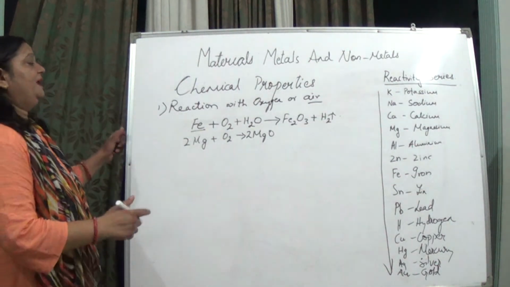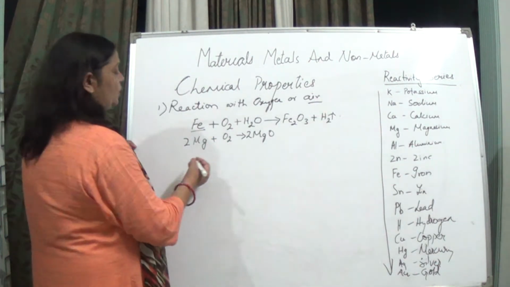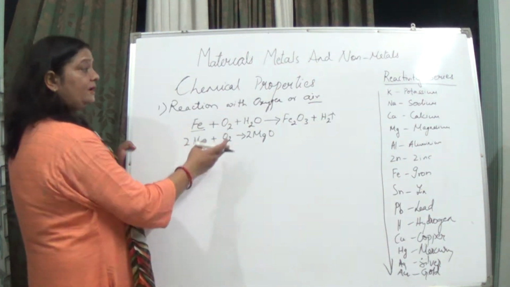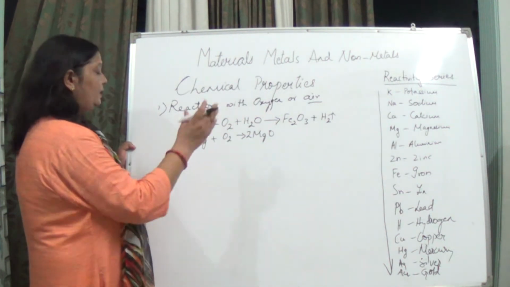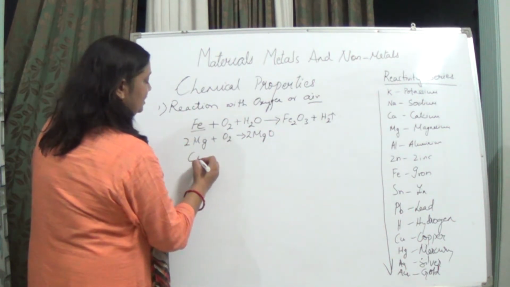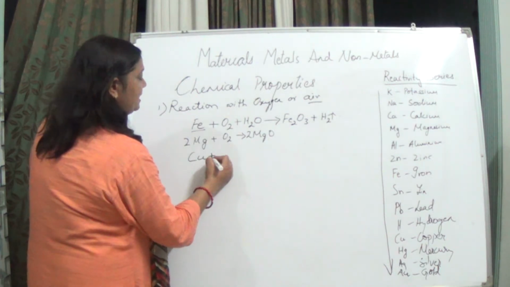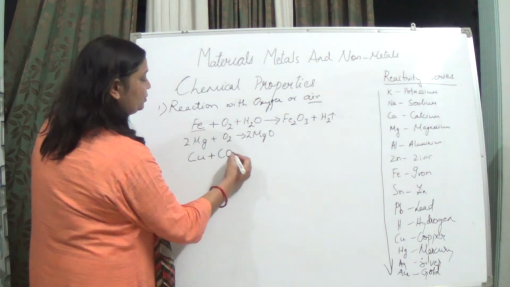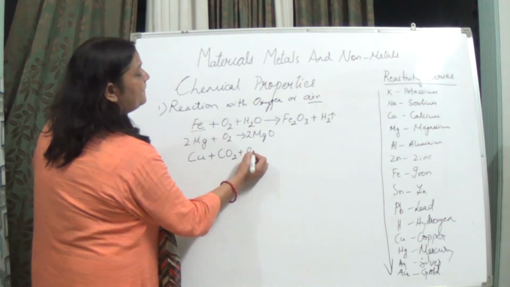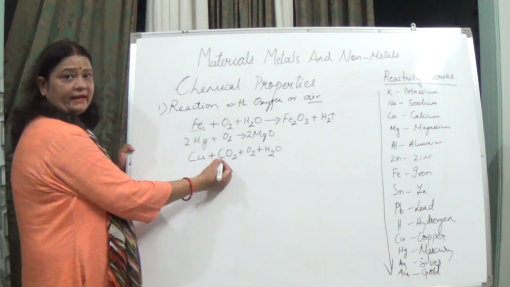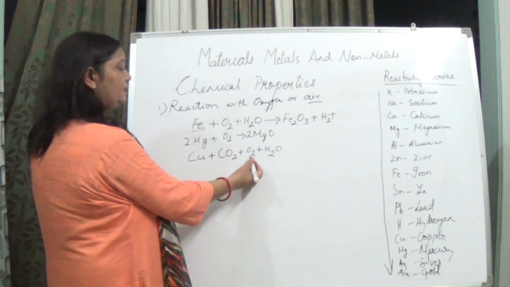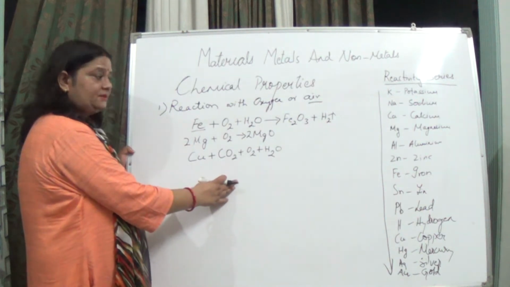Now if we talk about copper, will it also form an oxide? Let us see. Copper, Cu, reacts with CO2 plus O2 plus H2O. This CO2 is also present in the air, oxygen also present in the air, water vapors also present in the air.